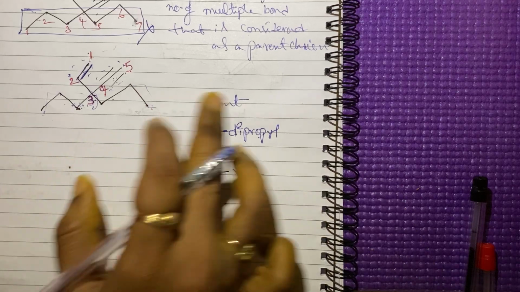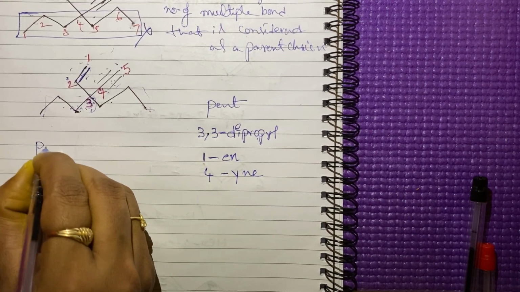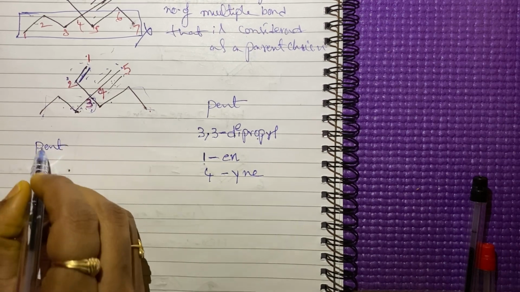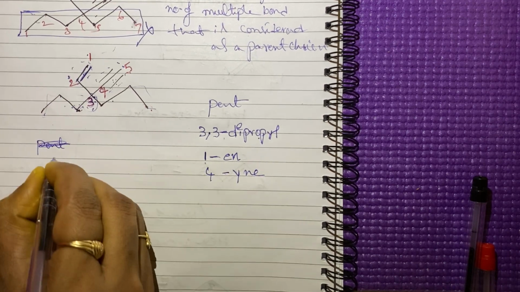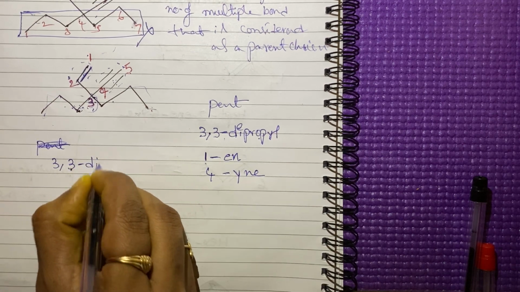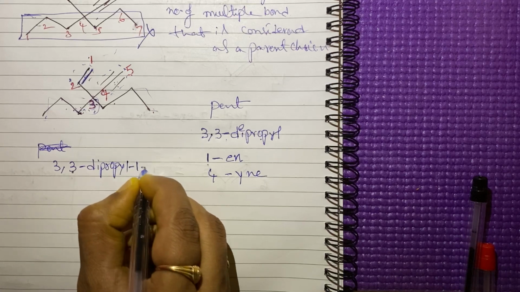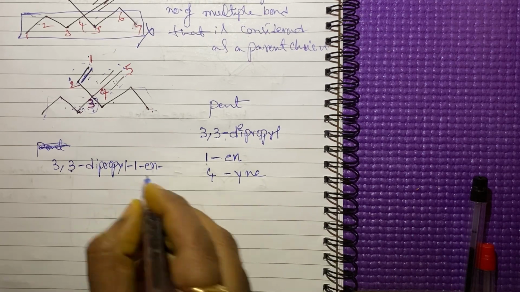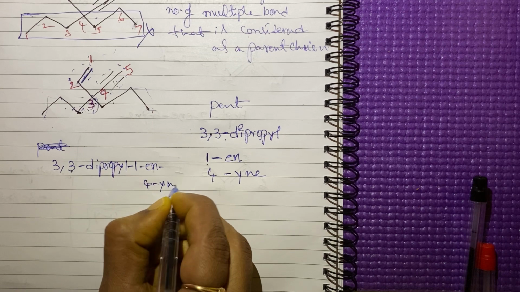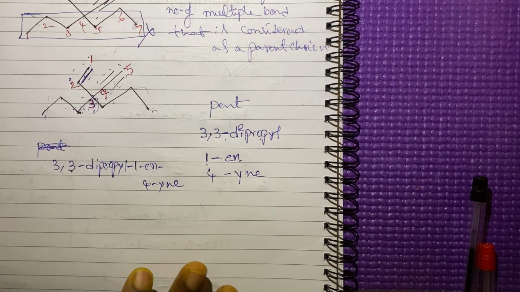Now you rewrite the name for this compound: pent, or you do one thing, 3,3-dipropyl-1-ene-4-ine, and this is the name of this compound. Like this we have to give the names for the compounds.